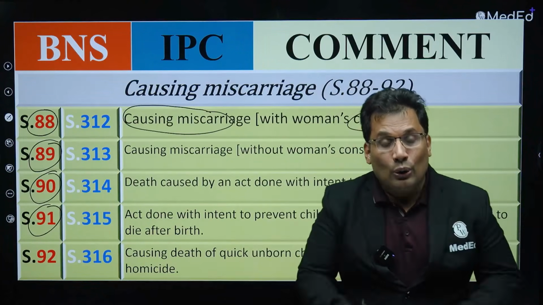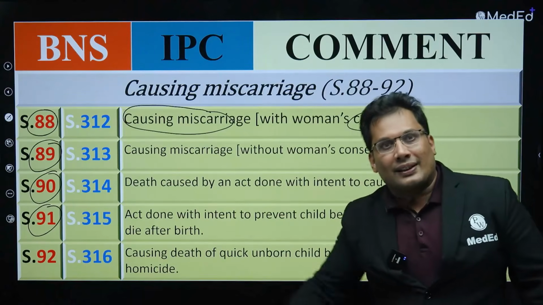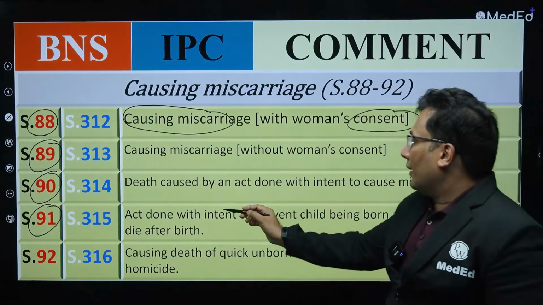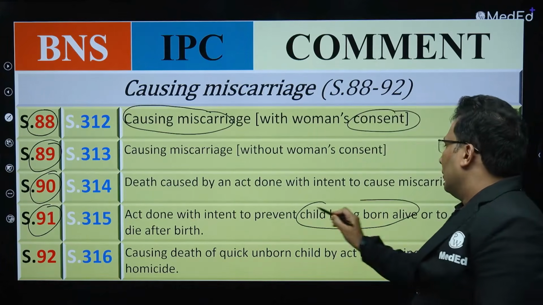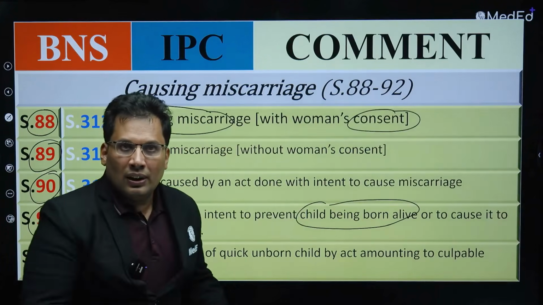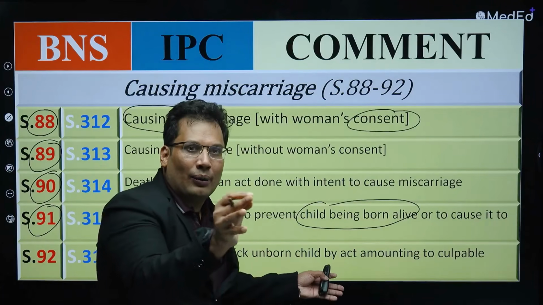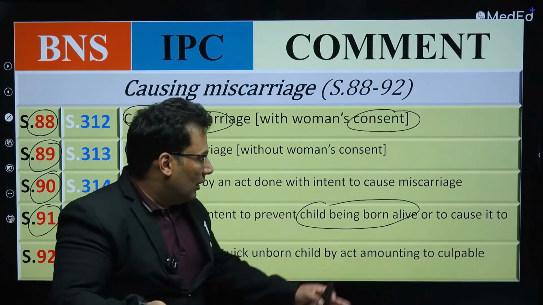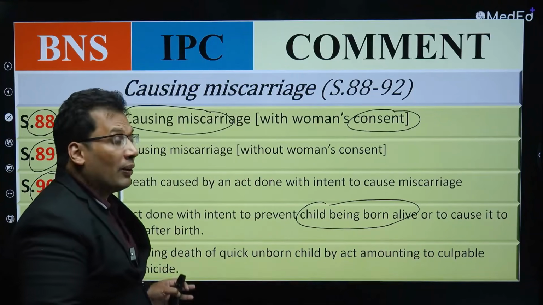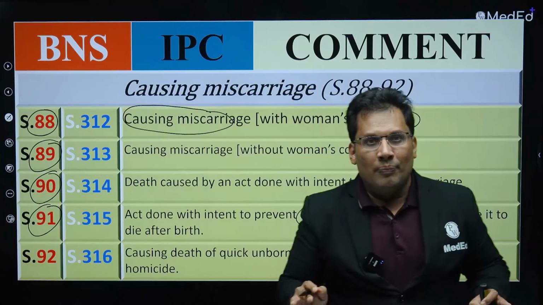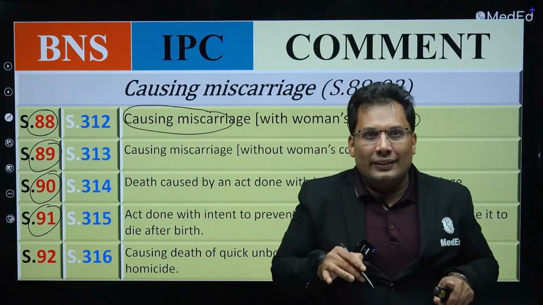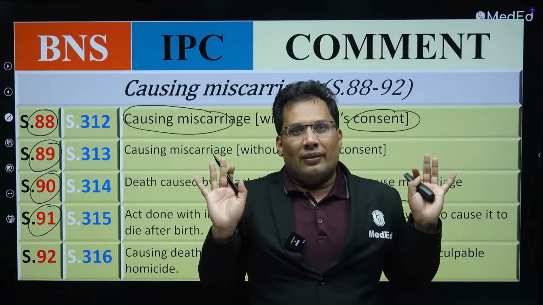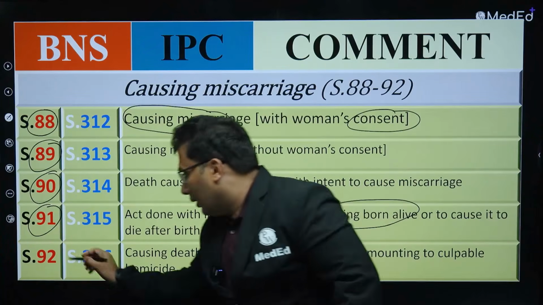Why? Because it includes some complex things. It includes two things. You can see 91, act done with intent to prevent a child being born alive. That means feticide. And to cause it to die after birth, that means infanticide. So there are two complex terminologies. If it is feticide and infanticide, then it is 91. Punishment, you don't worry.